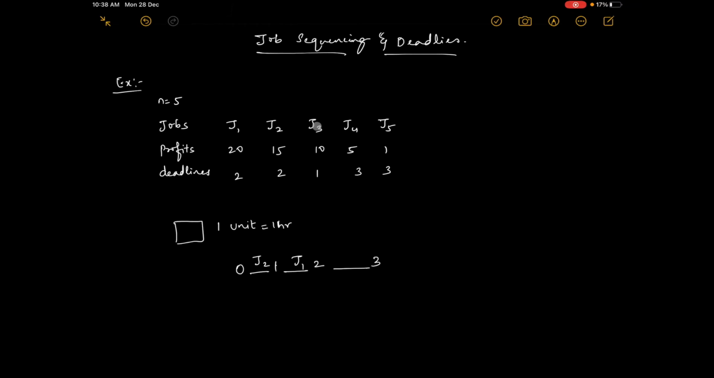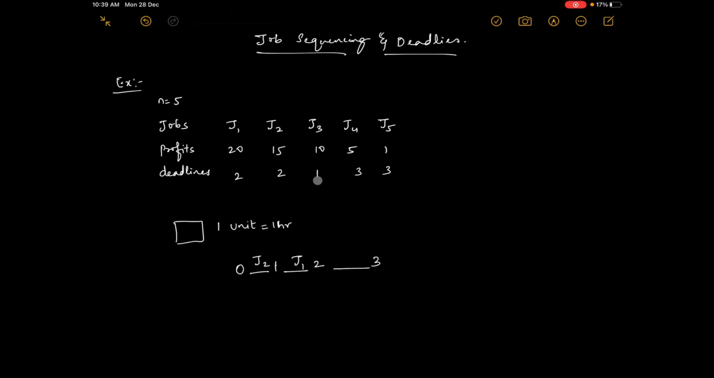Now, can I do J3? He is ready to wait only for 1 hour. He has come at 9 o'clock and is ready to wait only till 10 o'clock, and I will not do it here because this is filled by J2. If I do the J3 job instead of J2, then instead of 15 rupees I'll get only 10, which I don't want to lose. I want maximum profit. So J3 cannot be done because he is ready to wait only for 1 hour.